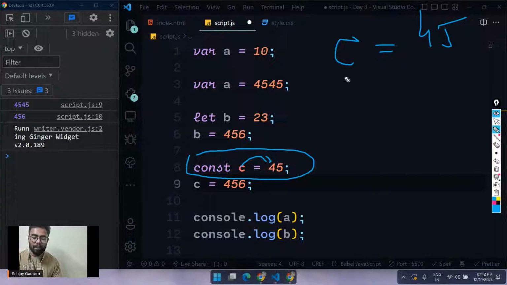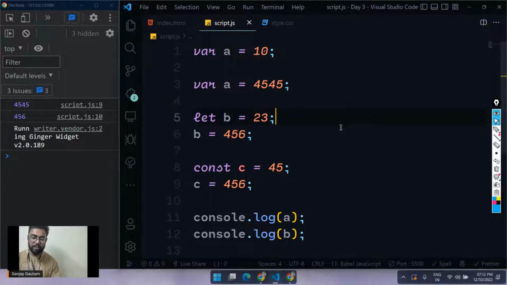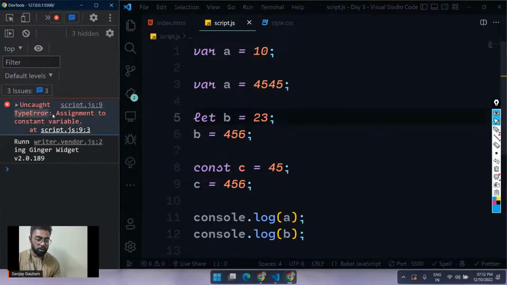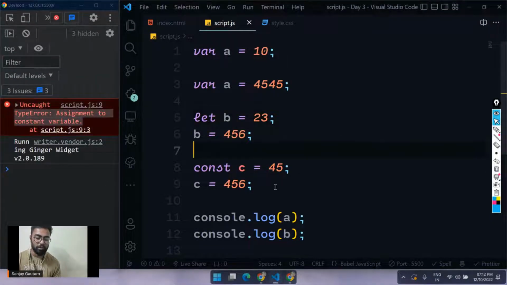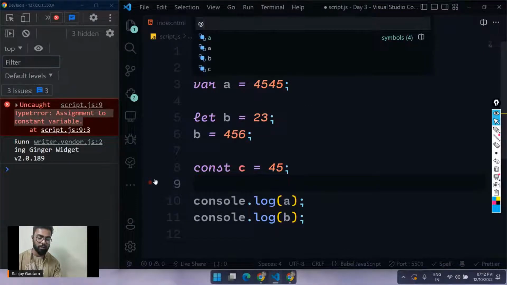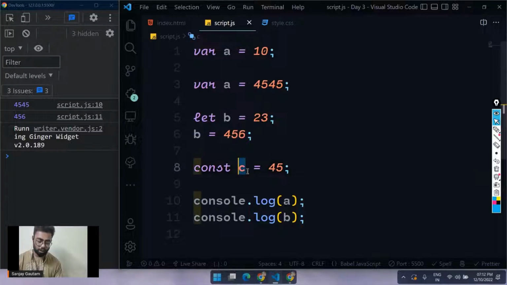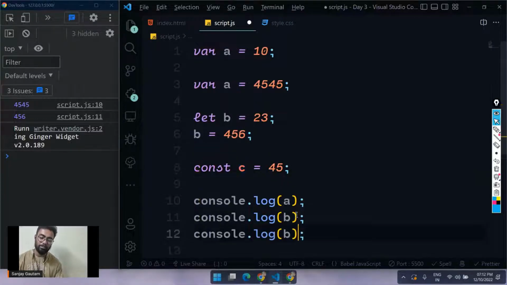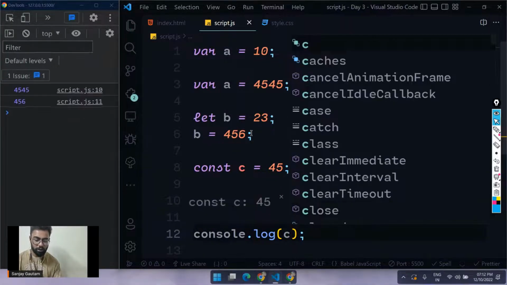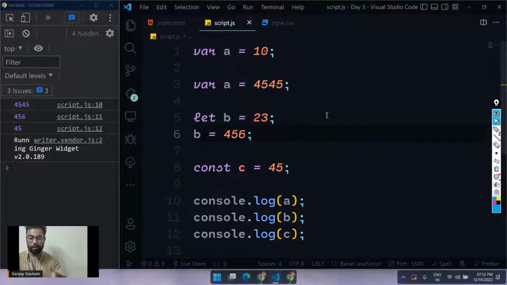But the problem is I have created this variable by using const, and you cannot modify the value of c anymore because I have used const to create this variable. So if I save this, I'm going to get an error: TypeError, assignment to a constant variable. So that's the difference between let, var, and const. In the case of const, you cannot change the value once you have created it. It's permanent. Okay. Once you create a variable, it's permanent.